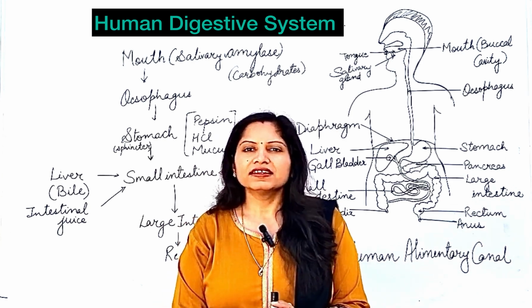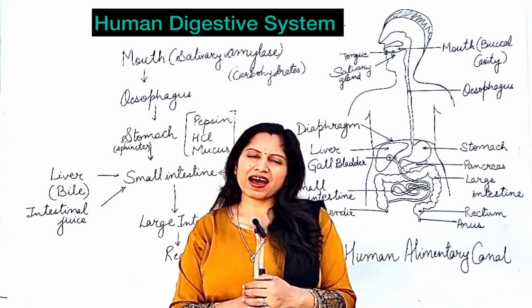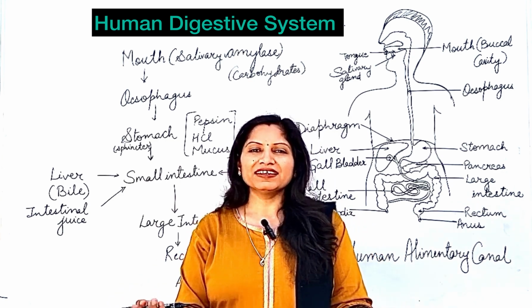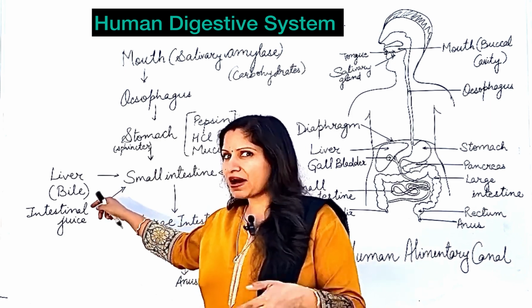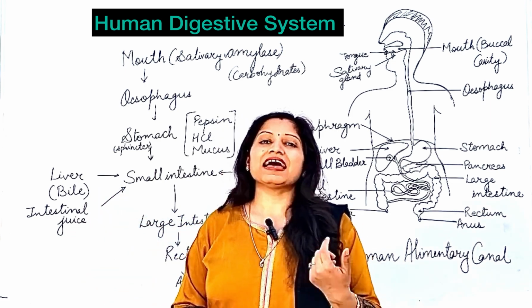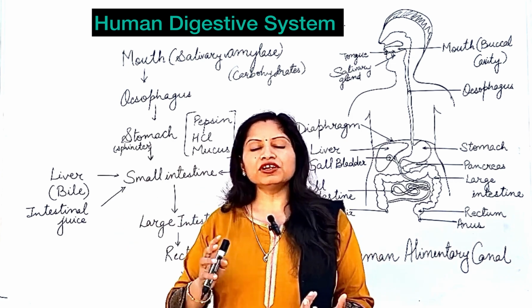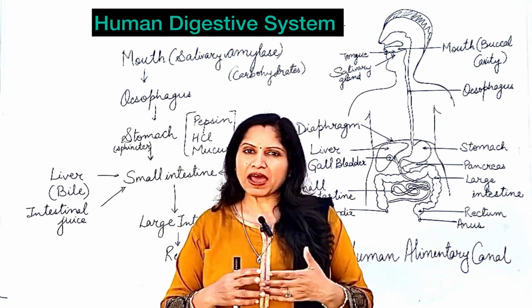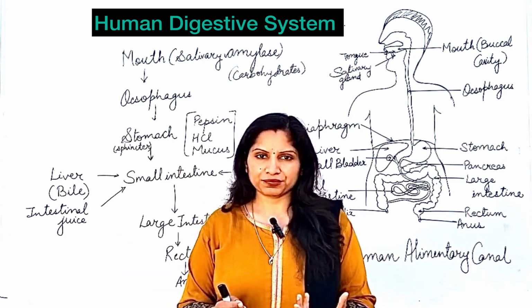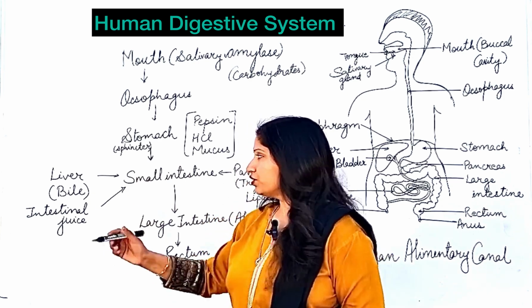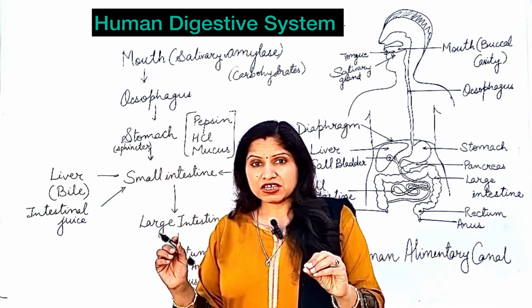Then the bile juice says, I am there to help you out, don't worry. The liver is producing bile, and that bile is alkaline in nature. So that bile juice makes all the food alkaline, and so now the pancreatic enzymes can act on it.